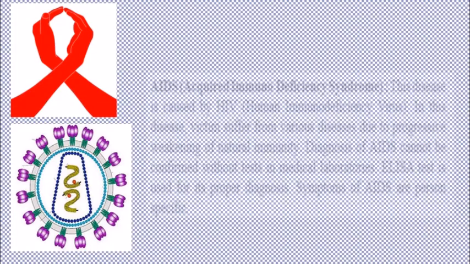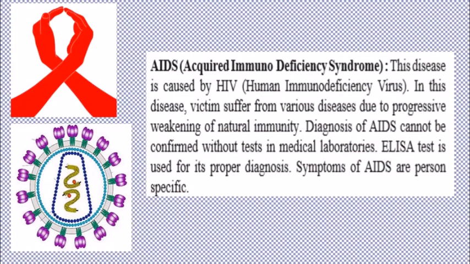Next disease is AIDS. The full form of AIDS is acquired immunodeficiency syndrome, and it is caused by HIV, that is human immunodeficiency virus. Now, HIV causes AIDS and it interferes with the body's ability to fight infection.